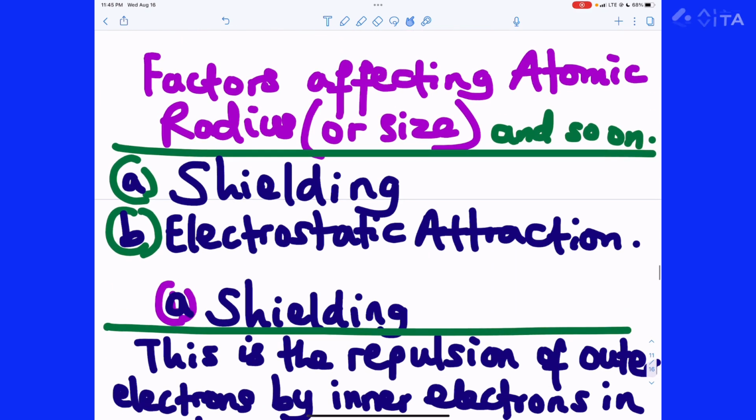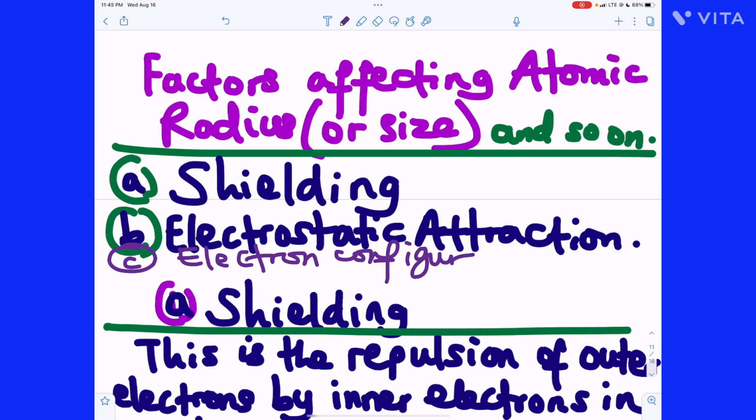Now, there are factors affecting atomic radius or atomic size. Those factors are shielding, electrostatic attraction, and electron configuration. I didn't include that. Let me quickly slot it in. See, electron configuration.